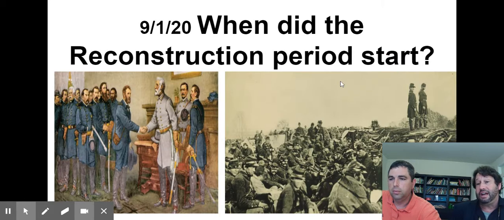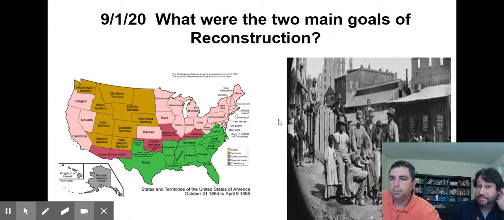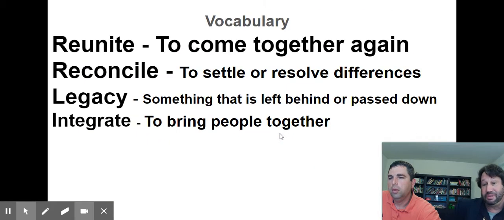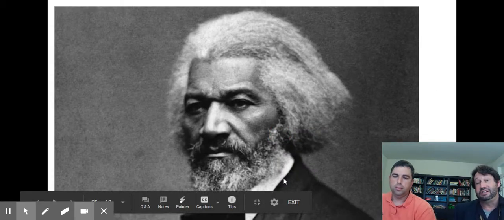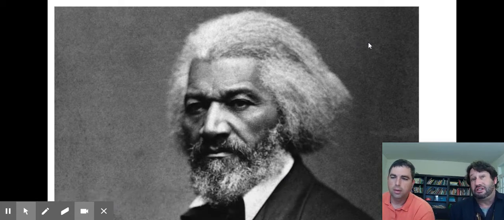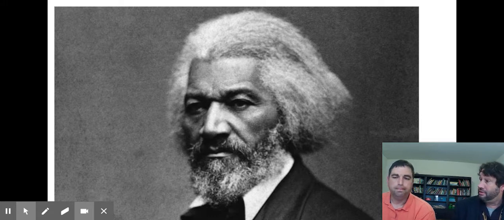So let's look at right after the Civil War. We want to look at 3 people who were very important to Reconstruction. Their legacies, what they left behind, had a big impact on it. The first man is Frederick Douglass. You already know from class that Mr. Douglass was a very powerful orator, a powerful speaker, an abolitionist, really a crusader for human rights, rights for all, voting, women's suffrage. An author and former slave. Just a very powerful character.